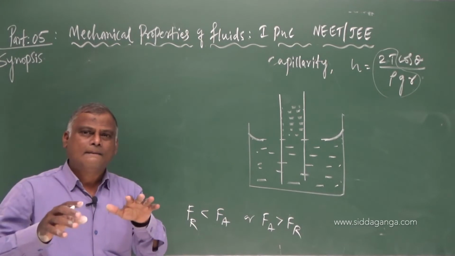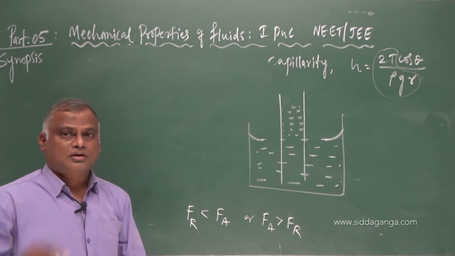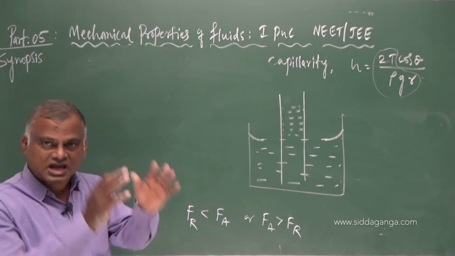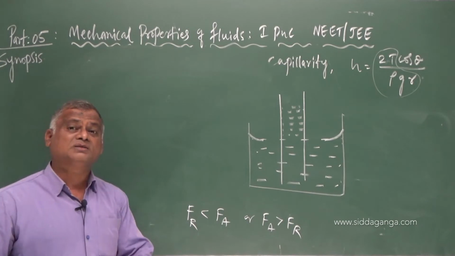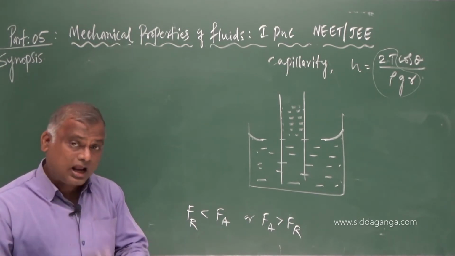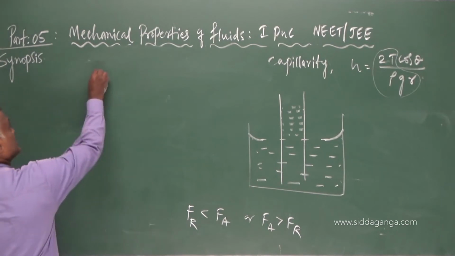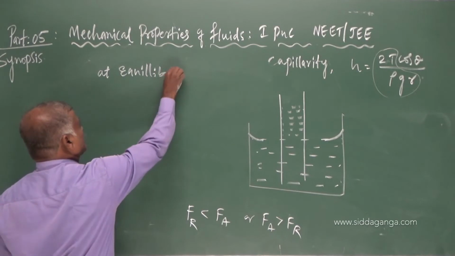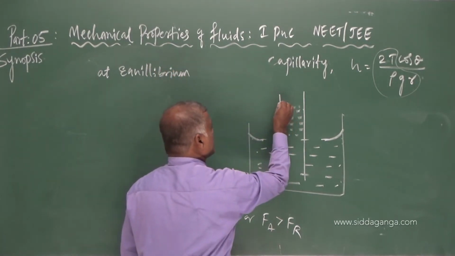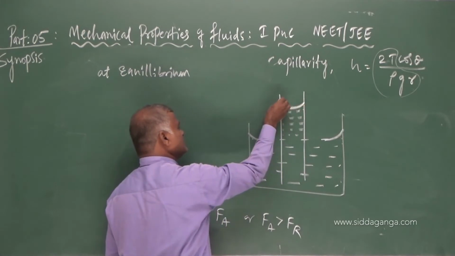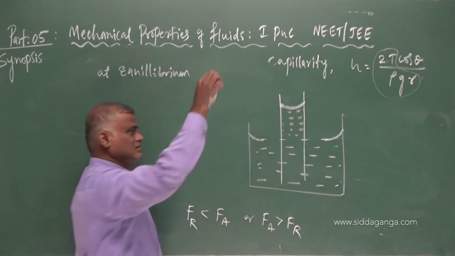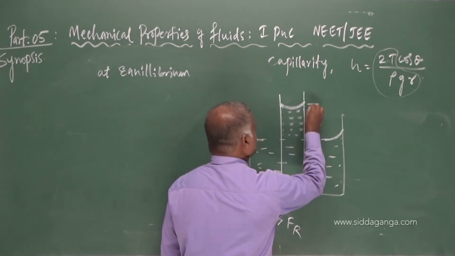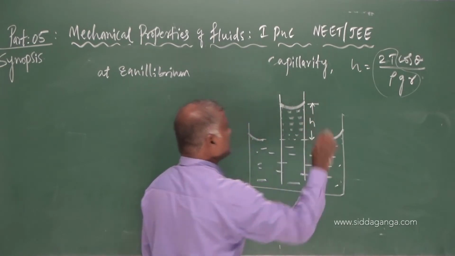Up to there is some balancing of pressure. What is that? Let us understand. Until the pressure difference becomes equal to 0, that is, when equilibrium is reached, finally the liquid will take some shape. What is the shape? Concave meniscus. And let us understand that H is the capillary rise from the level of the liquid.